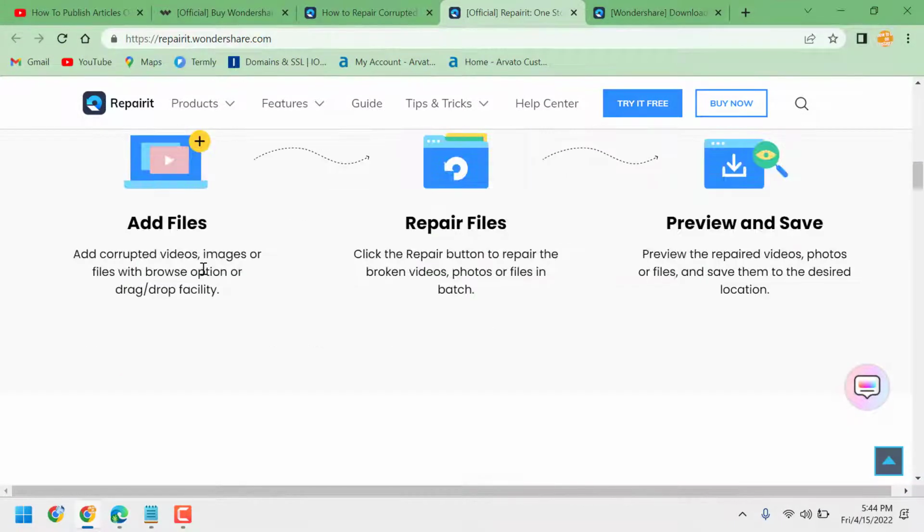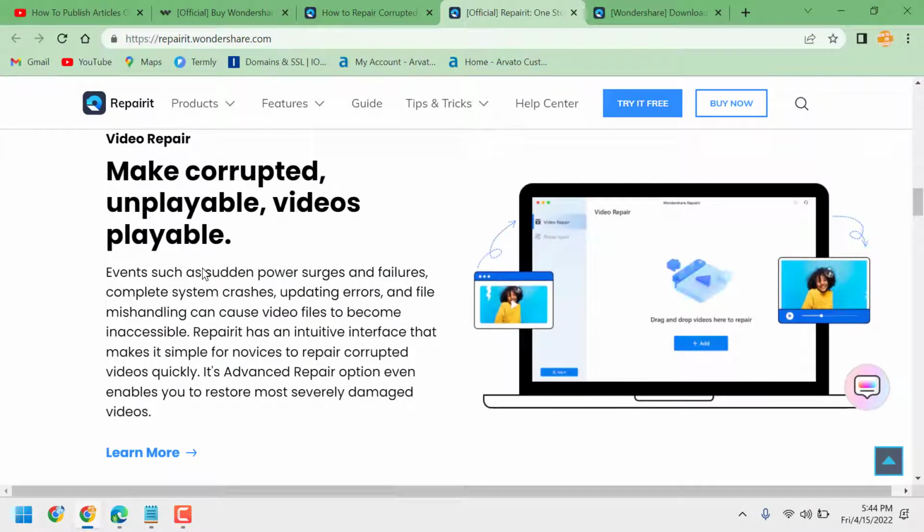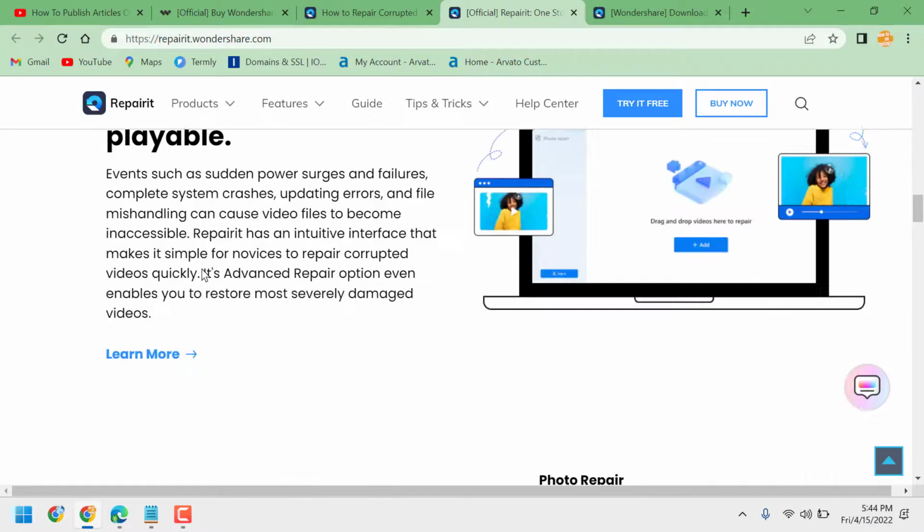So useful software, it's paid and free version. You can try the free version, and if you are happy, then you can buy an advanced and paid version for